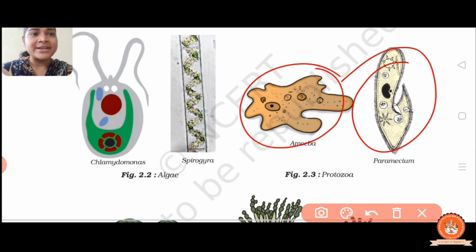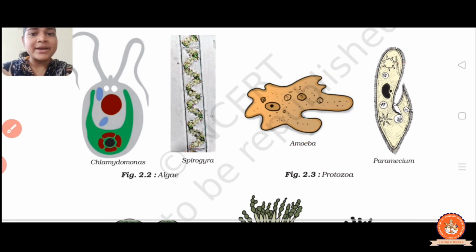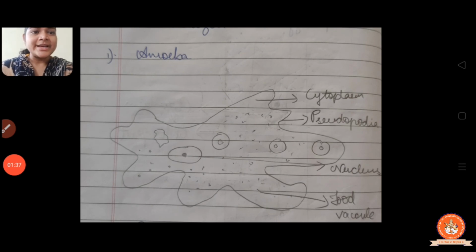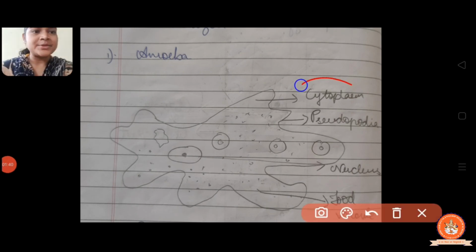In class 7, they both are coming, right? Now let us see the labelled diagram of amoeba and paramecium. See, here the cytoplasm. Cytoplasm is the jelly-like structure. And the pseudopodia, so pseudopodia is the false feet. From that, the amoeba can move from here to there. So it is used for locomotion, right?